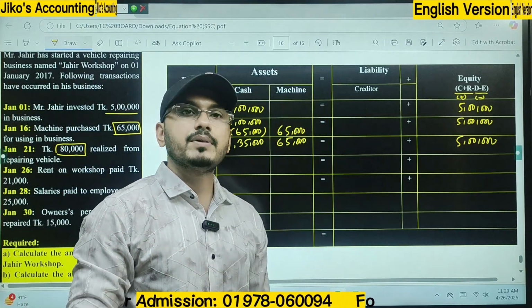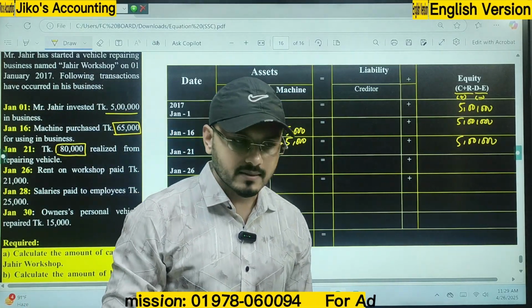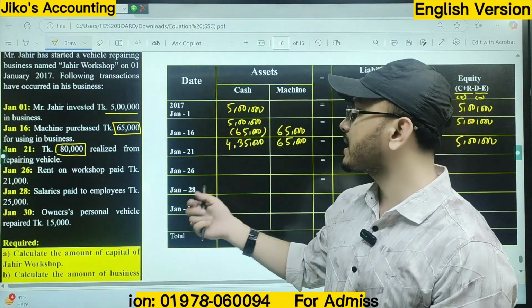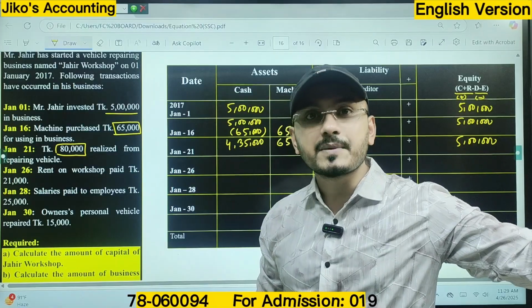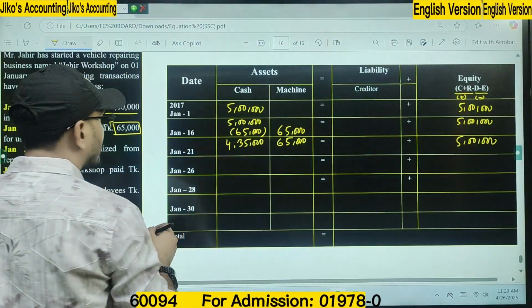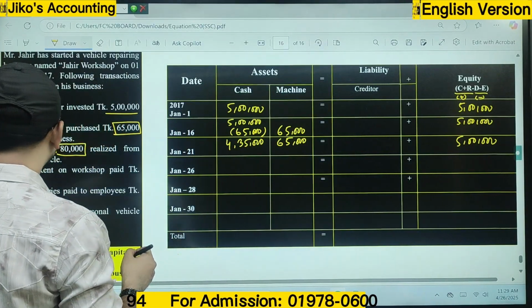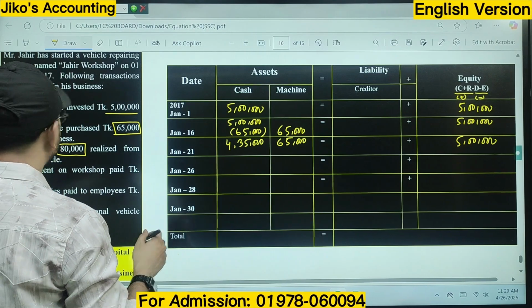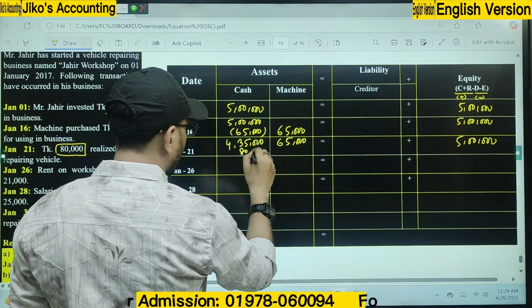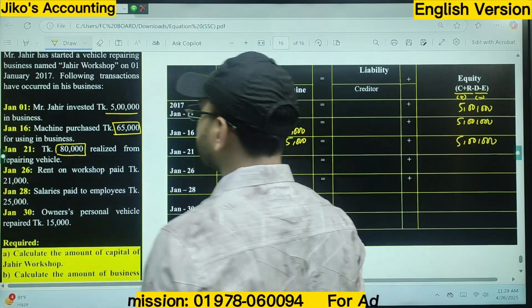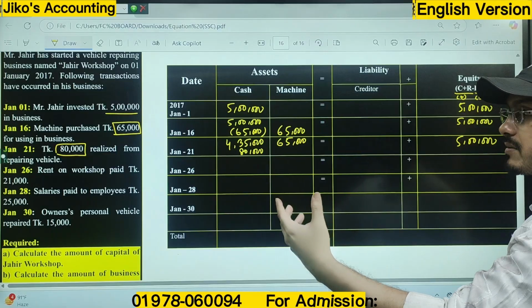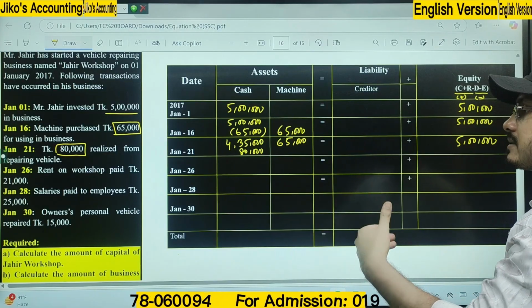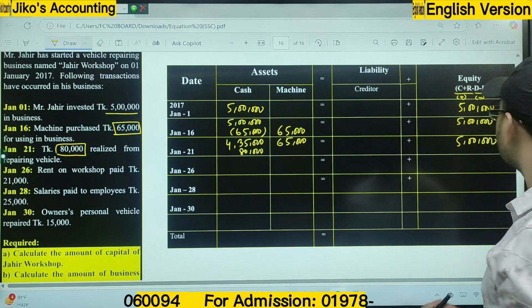That means because of the repair of this vehicle, Johil received taka how much? 80,000. That indicates the increment of cash. So we have to write down this figure on the side of the cash amount. What is the amount here, sir? 80,000. How has he received it? By providing repairing. As it's a service-based organization, by providing services, the organization will generate its own income.